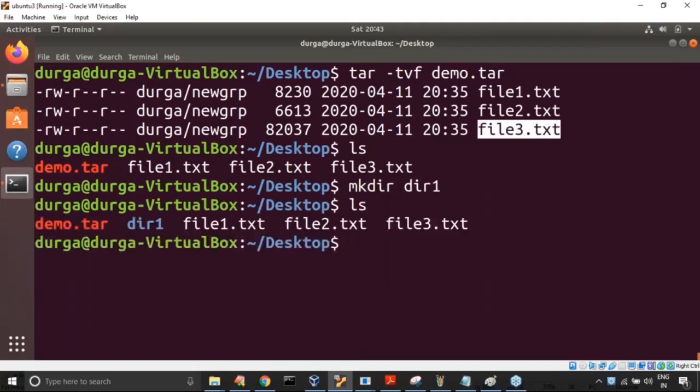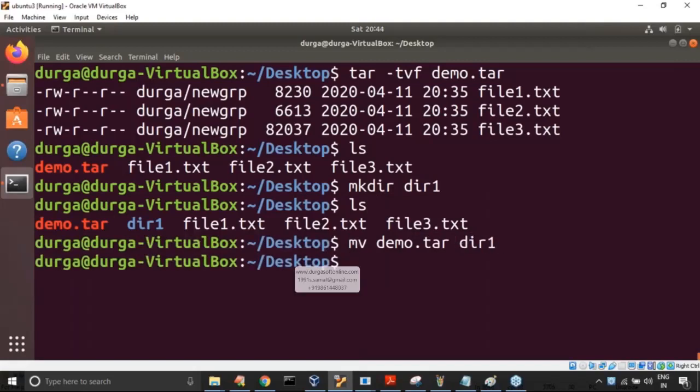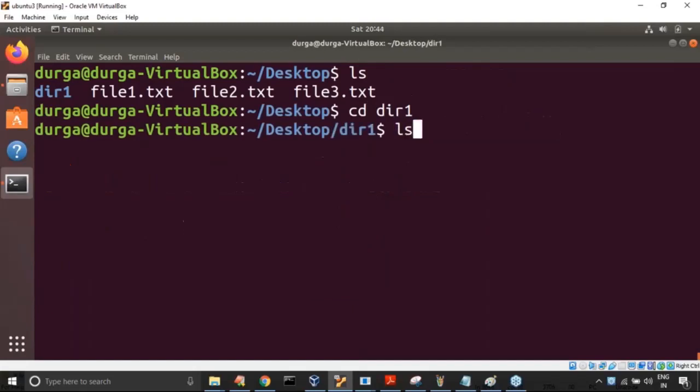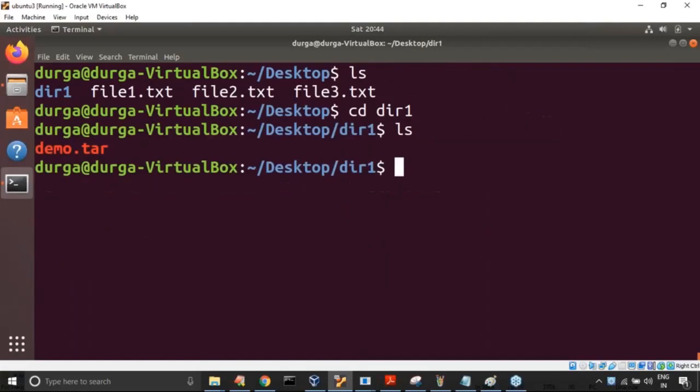Can you please move this tar file to dir1? What is the command? mv demo.tar dir1. Yes, now our tar file is available inside dir1.